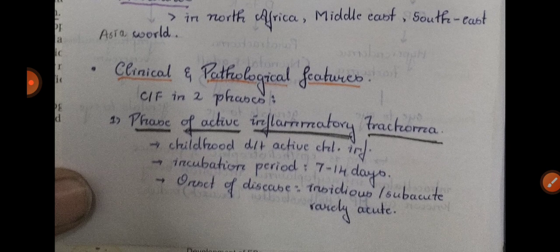Clinical and pathological features. Clinical features are divided into two phases: the phase of active inflammatory trachoma and the phase of cicatrization trachoma. First we will finish the phase of active inflammatory trachoma.